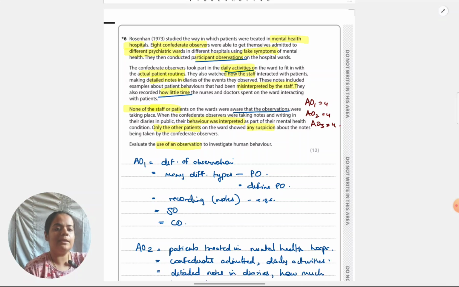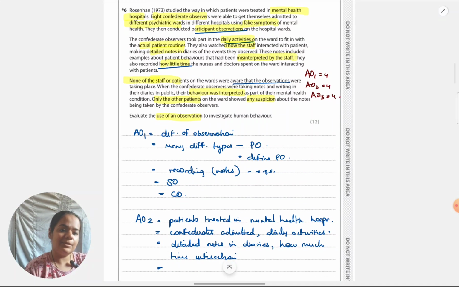By maintaining these notes. Next in AO1, I've mentioned structured observation, meaning they were fixed on what type of behaviors they want to observe. This will look repetitive, but it's the same thing. They wanted to note firstly notes of how they were being treated. So, how they were being treated in the hospital, that is one thing they had decided that they are going to write about.